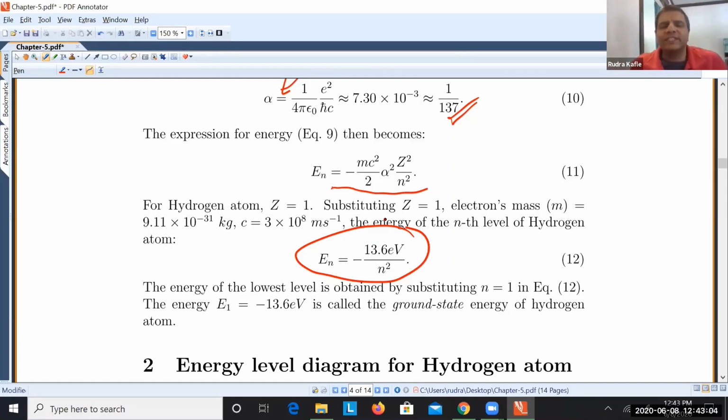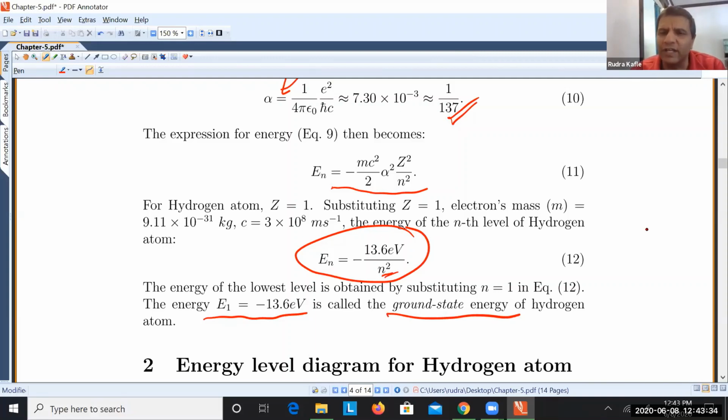So what is the ground state energy of hydrogen atom? Substitute n equal to 1. Please don't put n equal to 0. It starts from 1, right? Once you do that, the ground state energy level is this. So what is the energy for the first excited state? n equal to 2. So 2 squared is 4, right? So divide 13.6 by 4, and you will get another number. What is the second excited state? Now you put 3 squared, which is 9.